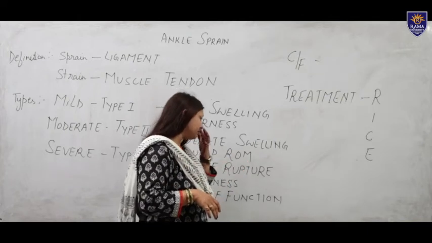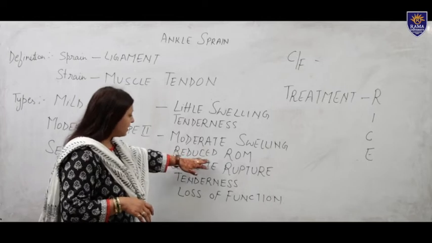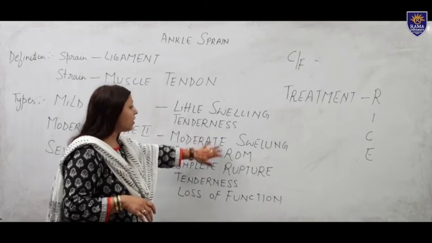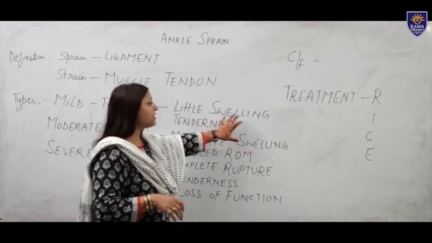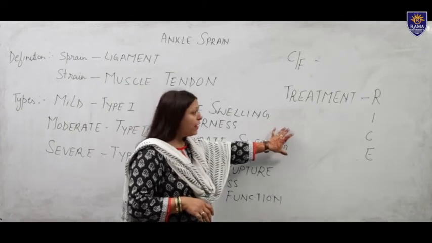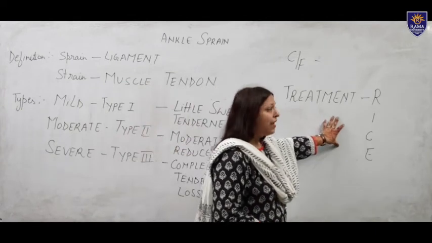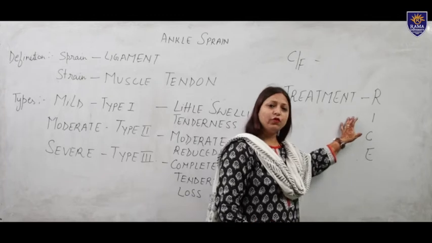In these two conditions exercise therapy is important, following the RICE treatment when the patient comes in the acute condition.